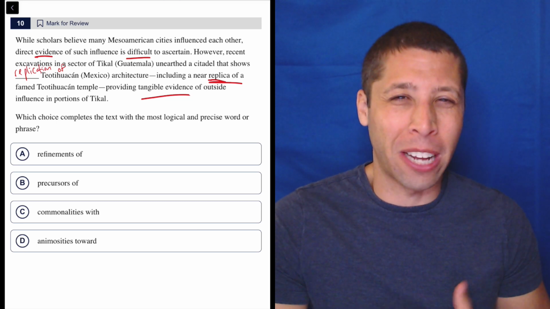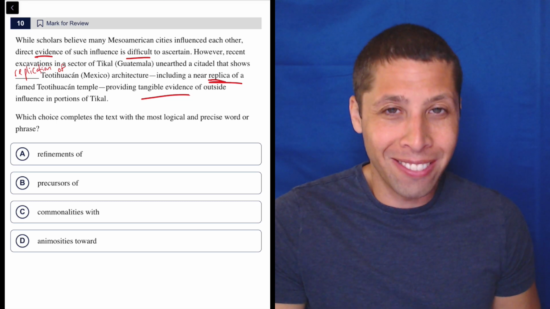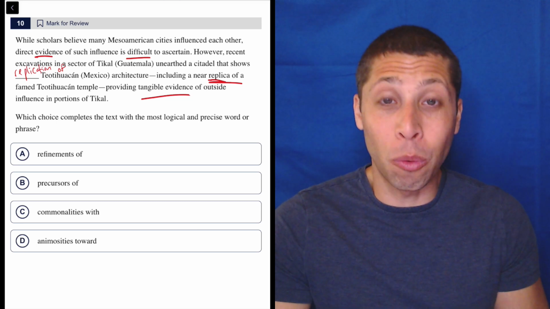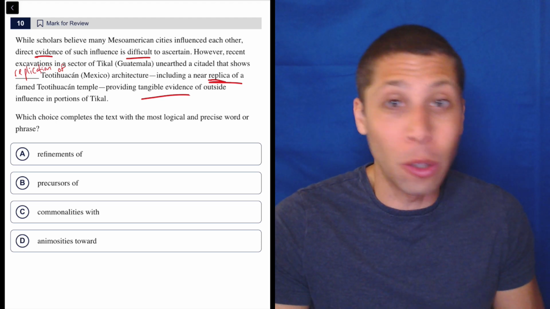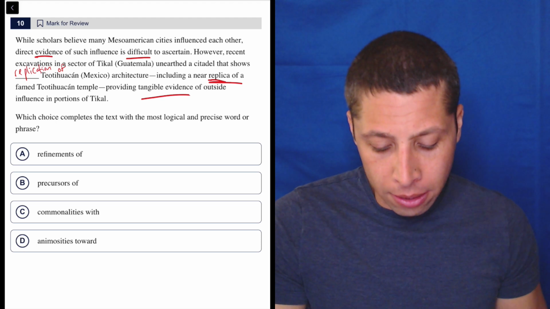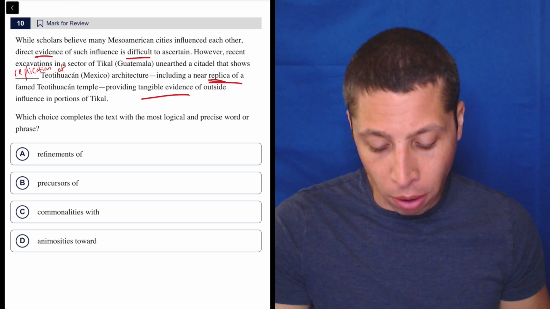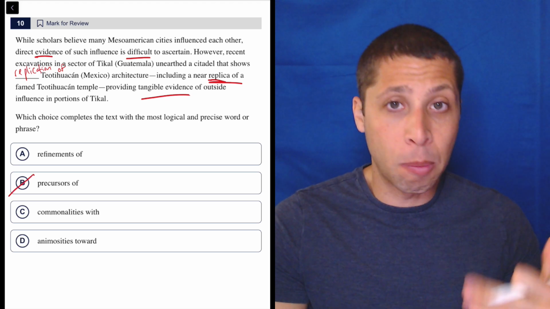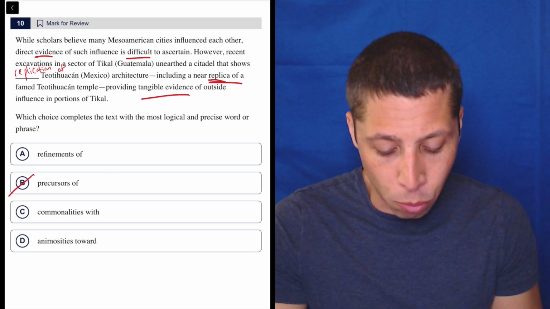I know that replication is kind of a hard word for most people, but you don't need to have a good vocabulary to steal words. If you knew what replica meant, you probably knew we needed something like that in the blank. So two things stand out to me right away as being wrong. Precursor means something comes before something else. So this is a time word.